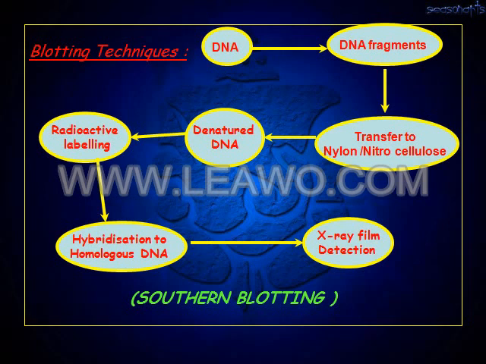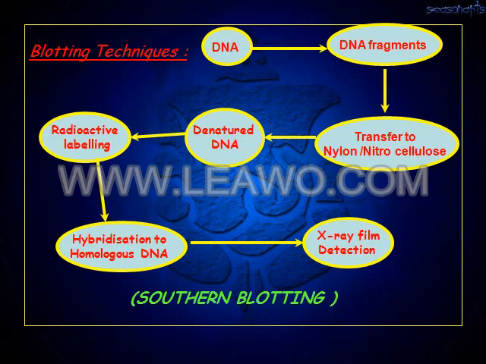So this is the Southern blot technique. In this technique, I have taken the DNA and the DNA is cleaved into different fragments, and these fragments are denatured and attached to the nitrocellulose paper, and this denatured DNA is labeled with radioactivity, and this labeled DNA is allowed to identify the homologous DNA. In that way, you can identify the various infectious agents by the Southern blot technique.